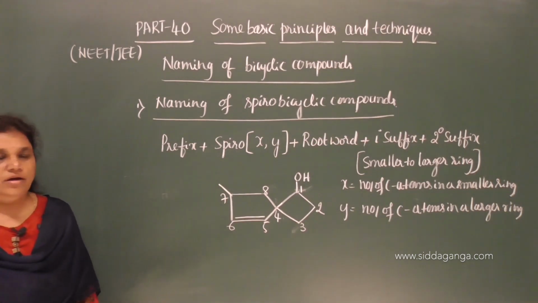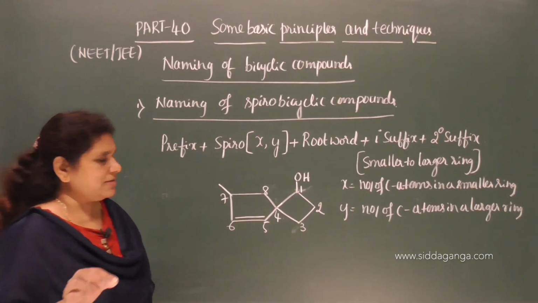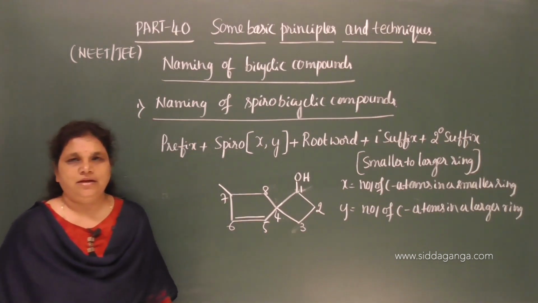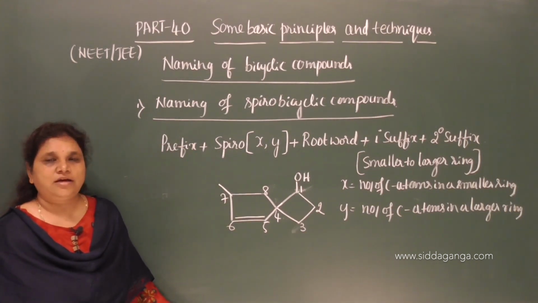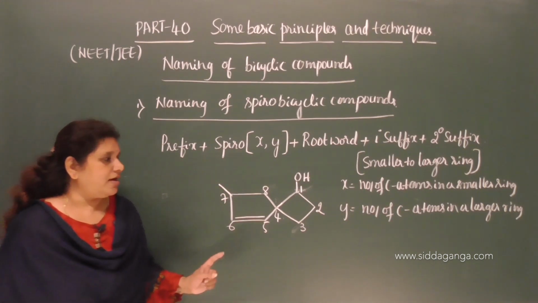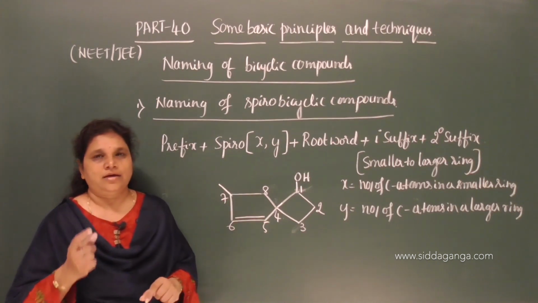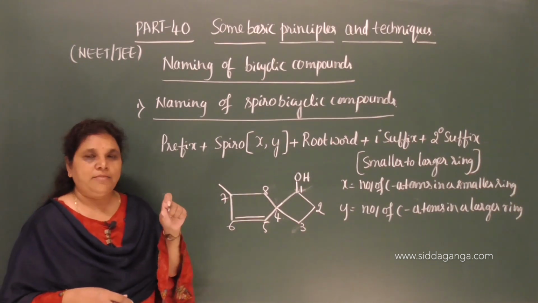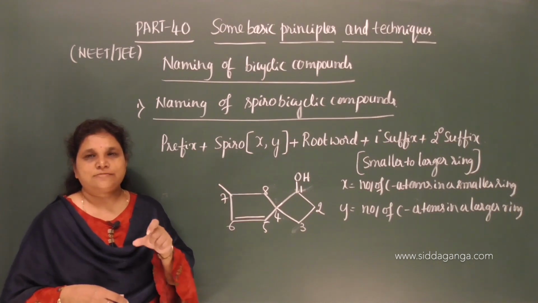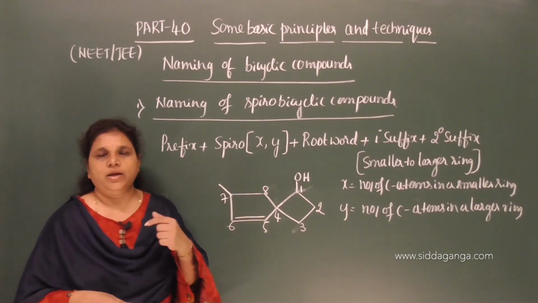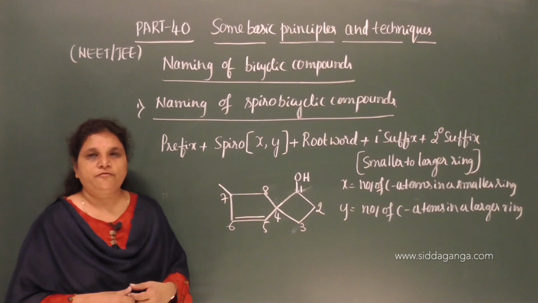And remember, the first step is numbering of the carbon atoms in a ring. Numbering is done from the atom which is next to the bridgehead carbon atom, and it goes from the smaller ring to the larger ring. While numbering the carbon atoms in the smaller and the larger ring, again we have to follow the order of preference.